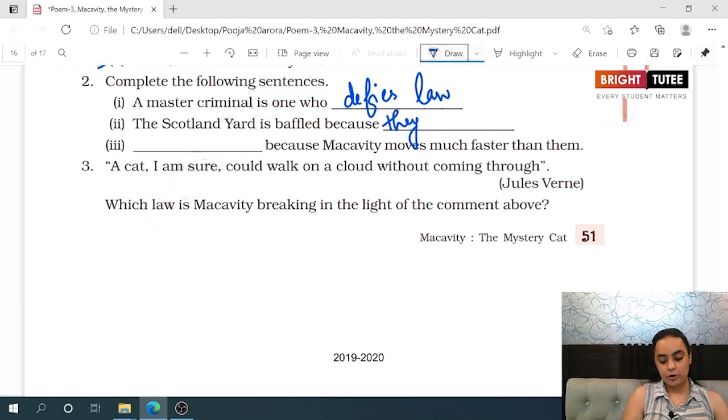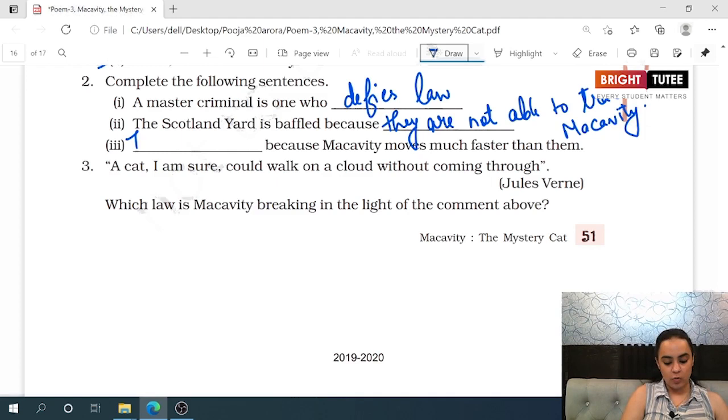Because they are not able to trace Macavity, because Macavity moves faster than them. Who? The flying squad. The flying squad is in despair. Why? Because Macavity moves faster than them and just disappears from the crime scene.